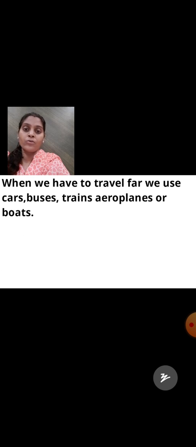Okay, we have to travel far. We use car, bus, train, aeroplane or boat. If we want to travel from one place to another, to a far away place, suppose you want to travel from Mumbai to Pune, what will you use? Nowadays you can use your own vehicle, that is car, or you can go by bus, train, aeroplane, or boat. Yes or no? Now these are some of the vehicles which we use for far away traveling or nearby traveling.